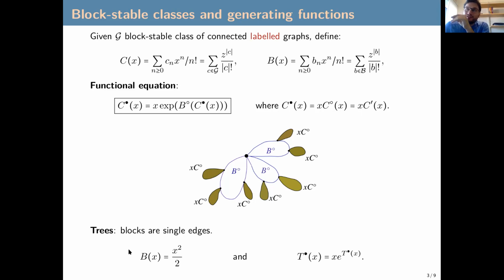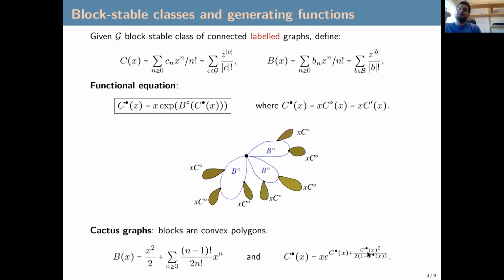The generating function of the block here will be just a single edge, x squared over 2. We have two vertices and an edge, and it's not rooted, so we divide by 2 because of the symmetry in the two possible labelings of this edge. Then this functional equation is transformed into the famous equation for trees.